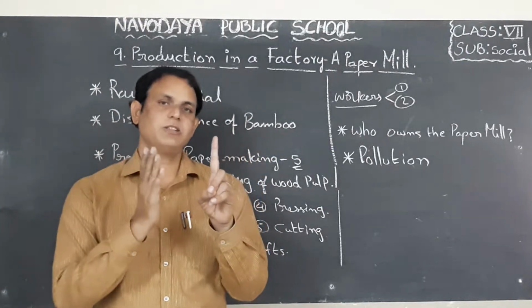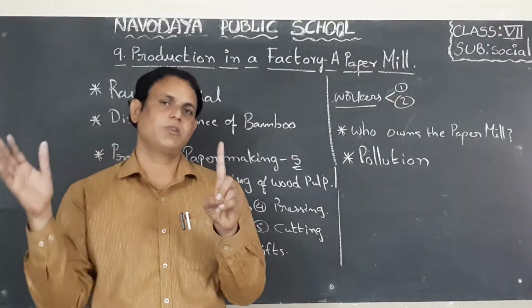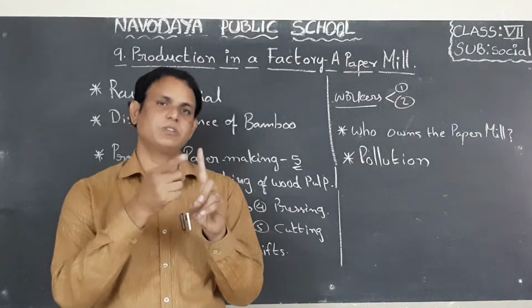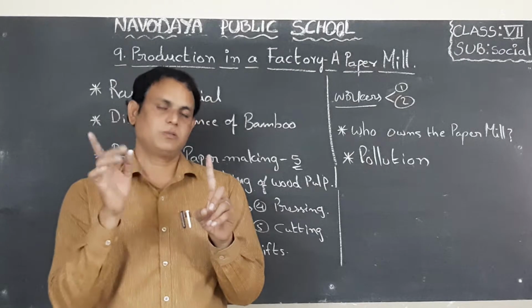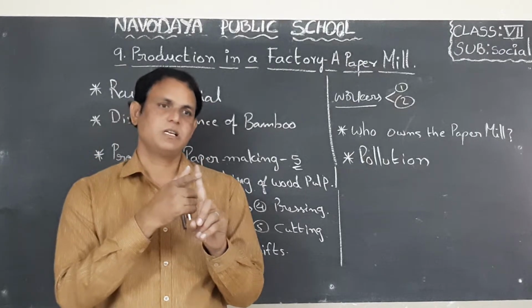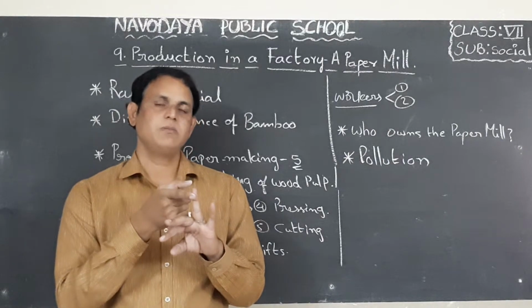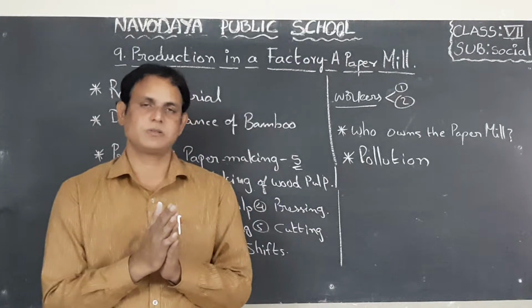At the end of the month, the mill owner gives salaries of 16,000, 15,000, etc. And they provide all benefits to these workers: PF, employees' provident fund, health facilities, compensation, even bonus.